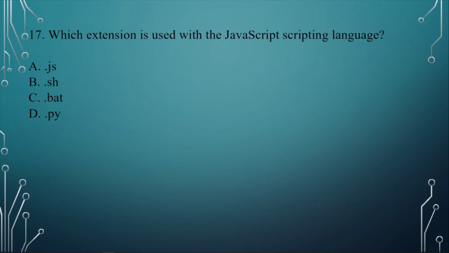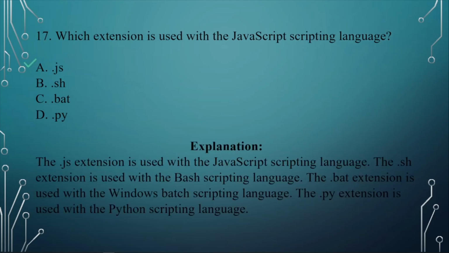Question number 17. Which extension is used with the JavaScript scripting language? A. .js, B. .sh, C. .bat, D. .py. This also should be an easy one. If you remember how the Python extension started, it's the same thing. The answer here is A. .js.